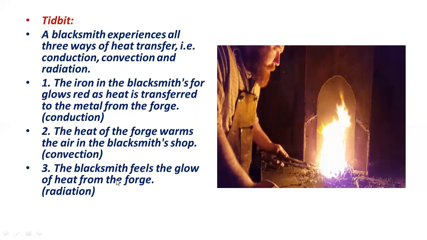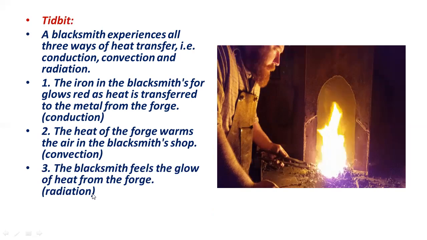So this feeling of glow or heat from the forge is radiation. The iron glowing red as heat is transferred to the metal from the forge is conduction, the heat of the forge warming the air in the blacksmith shop is convection, and the blacksmith feeling the glow of heat from the forge is radiation. So the blacksmith experiences all three ways of heat transfer, that is conduction, convection and radiation.